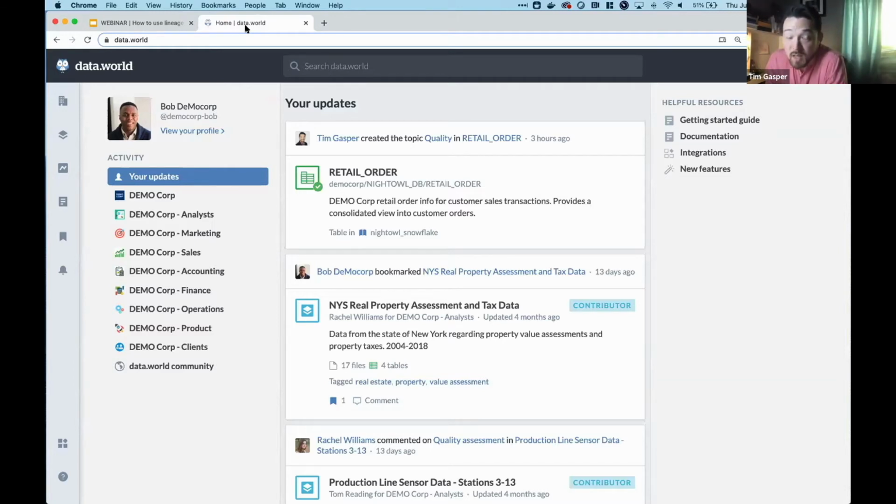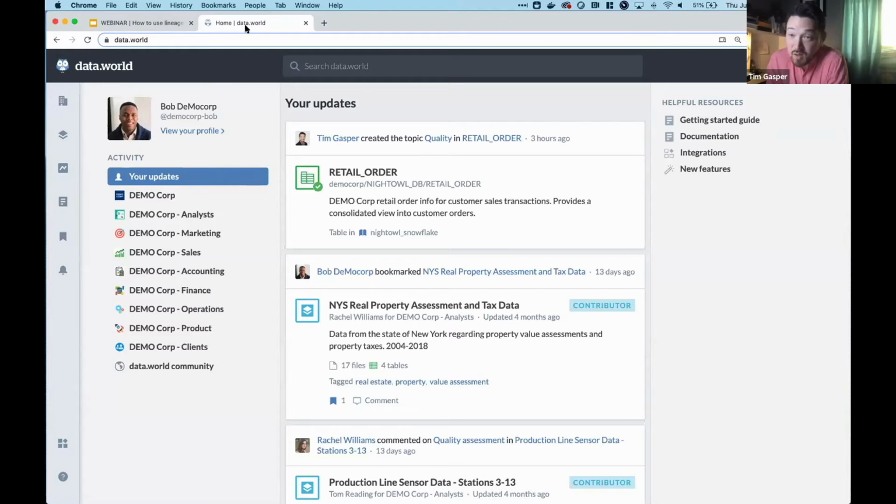This here is the home feed, where it's basically set up a lot like you might see on Facebook, right? You've got a set of recommendations and a set of information being displayed to you, so that you can browse serendipitously across the people that you follow, the organizations that you're a part of, and always within the security of what you're allowed to see, right? Because part of this social experience is also the governance and the security controls that ensure that you only see the things that you should.